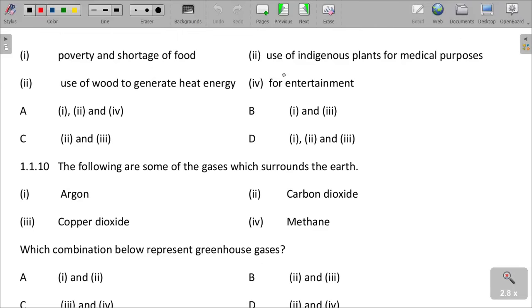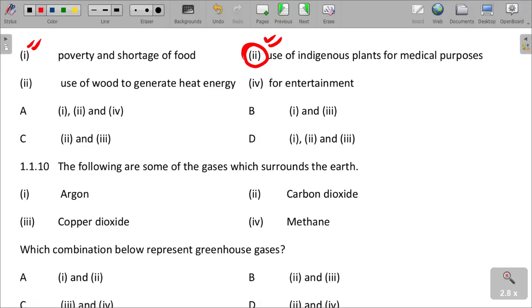When people are exploiting them, we must understand that indigenous plants are used because of poverty and shortage of food. They are also used for medical purposes. I'm sure you know that in traditional medication, people use indigenous plants.